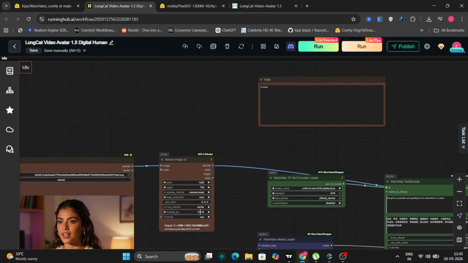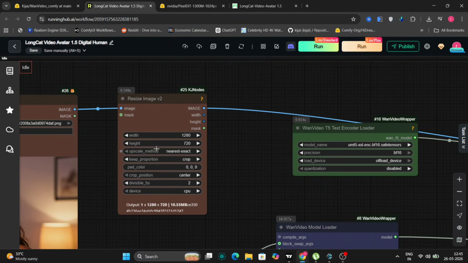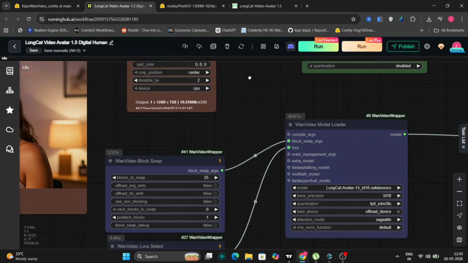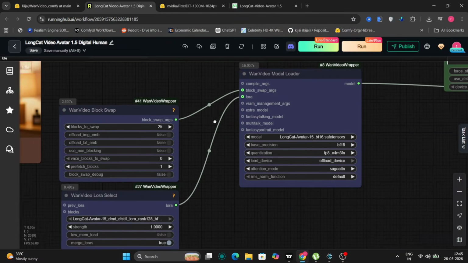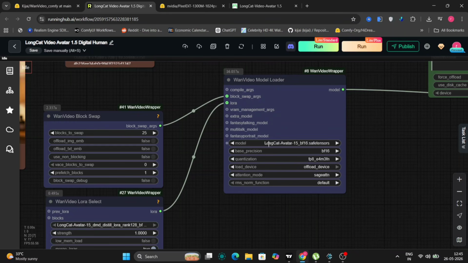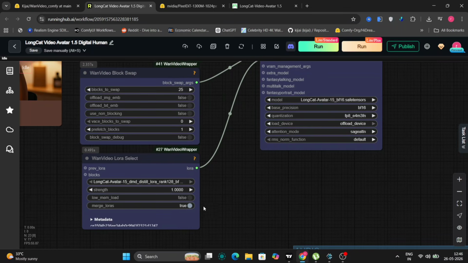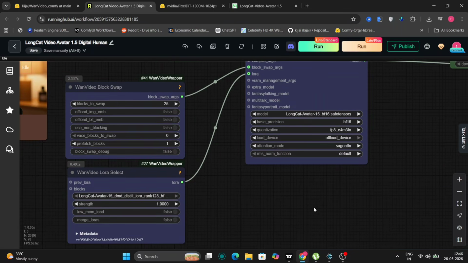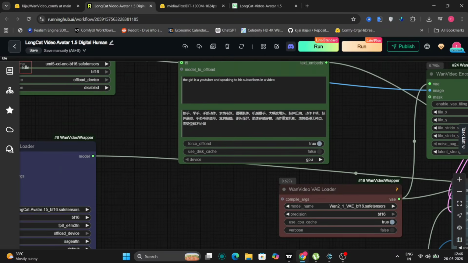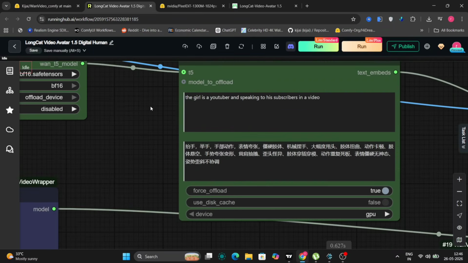Alright, so this is the Longcat Video Avatar workflow. You can see we're using a reference image of a girl doing a podcast or making a video. We have a resize node set to 720p, a WanVideo Block Swap node for better VRAM management, the BF16 Longcat avatar model loaded here, and the LoRA connected here. One tip, if you want faster generation, increase the block swap value from 25 to 40. It'll offload more to CPU, but overall generation time actually comes down.